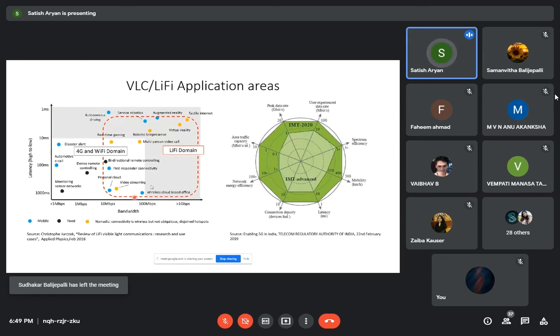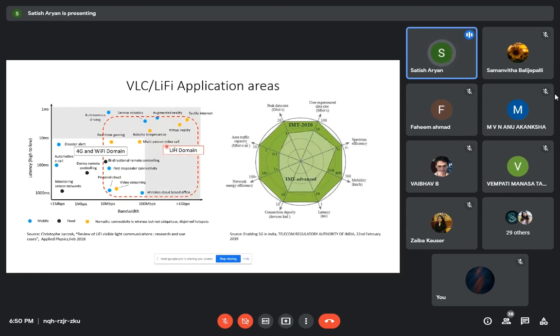Where we are operating at 100 Mbps of peak data rate, we are talking about 1 Gbps. And I forgot to mention that this is also called Li-Fi technology, or light fidelity. Like Wi-Fi is short for wireless fidelity, Li-Fi is the other acronym.